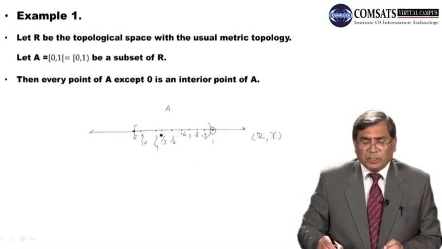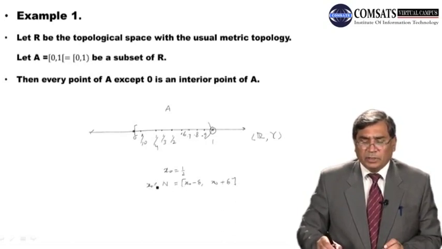So for each point, suppose I take x naught equal to 1 by 2, then I can find x naught minus delta and x naught plus delta, a neighborhood of the point x naught, right?